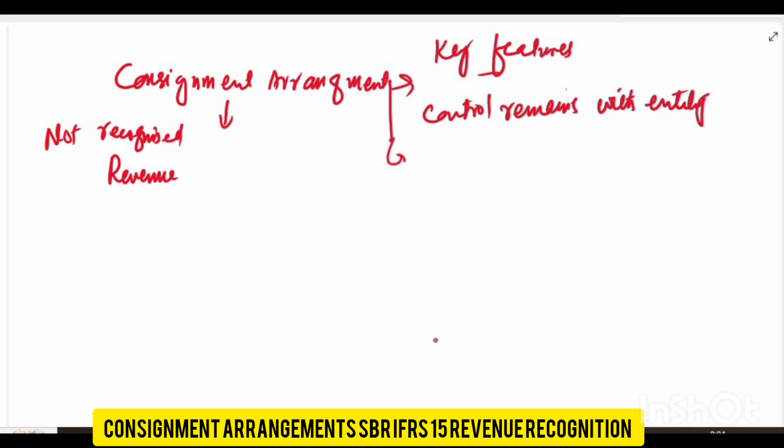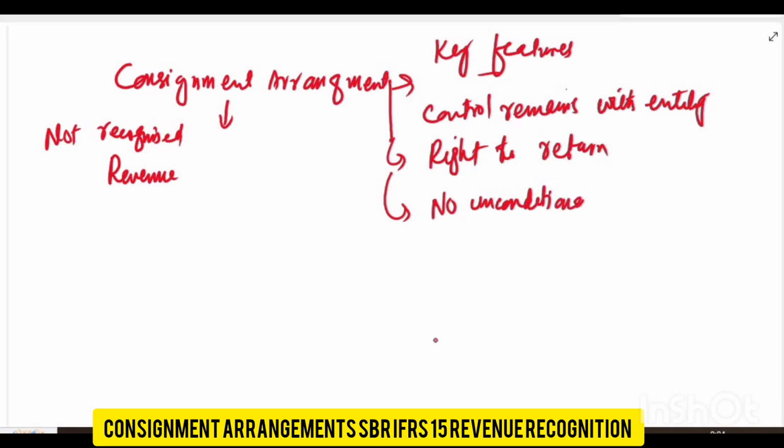Clear? The second one is right to return. The dealer has the right to return the product, and there is no unconditional payment obligation.